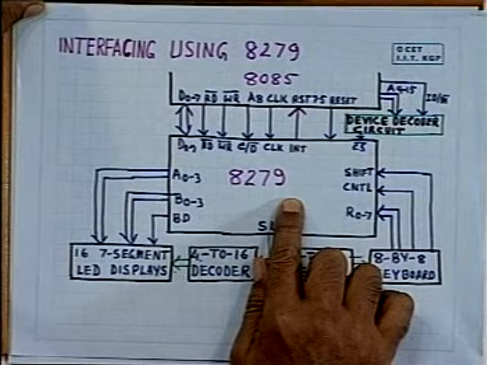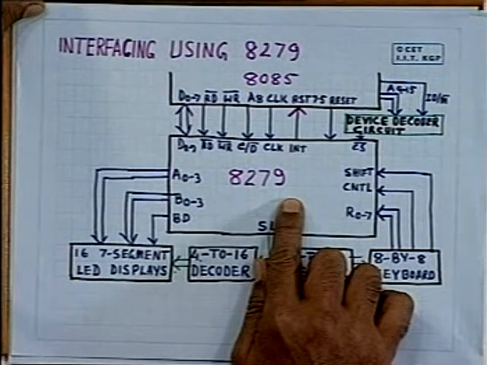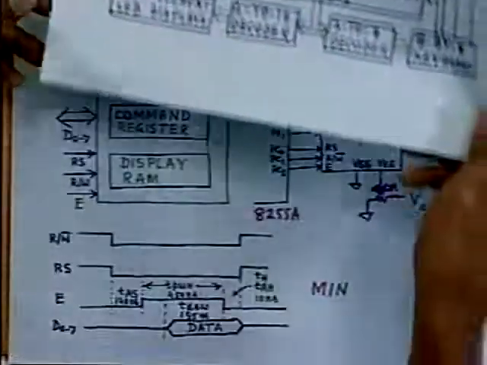So friends, in this lecture we have discussed the interfacing of the most popular display device, the light emitting diode, particularly 7 segment LED displays, and how it can be done with the help of this programmable special purpose interface controller, the LED controller. We have also discussed the interfacing of an intelligent LCD display, which is becoming more and more popular in recent times.